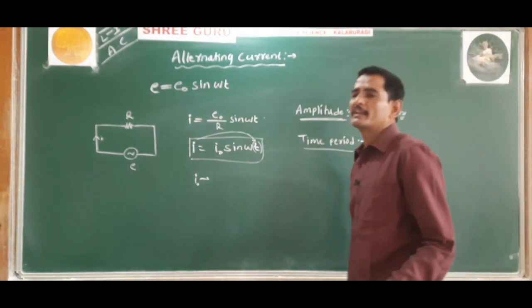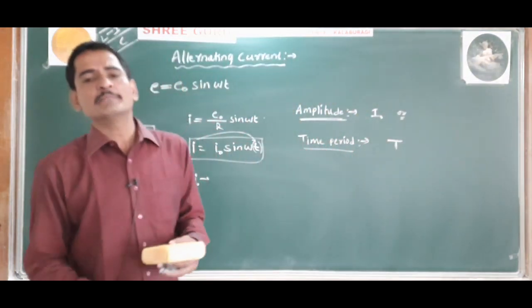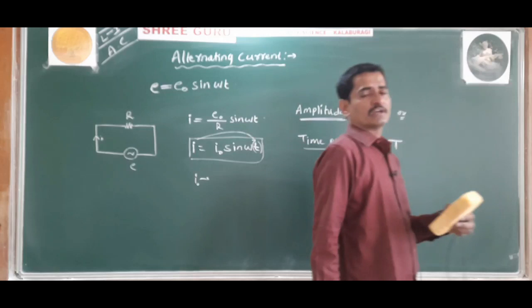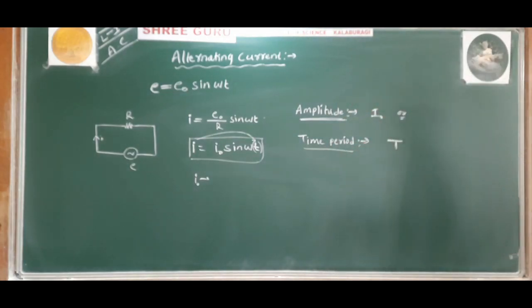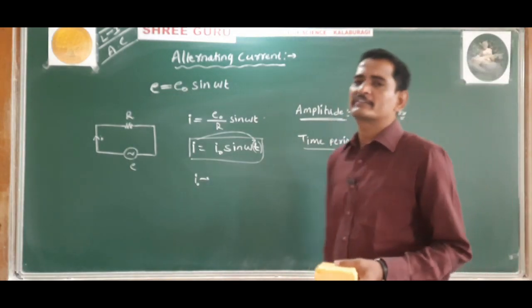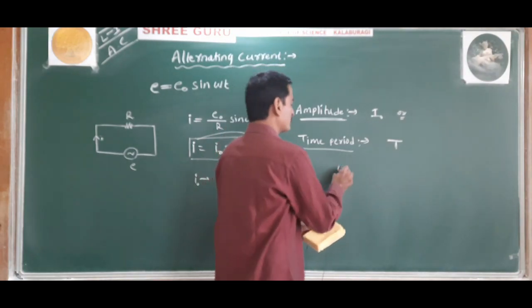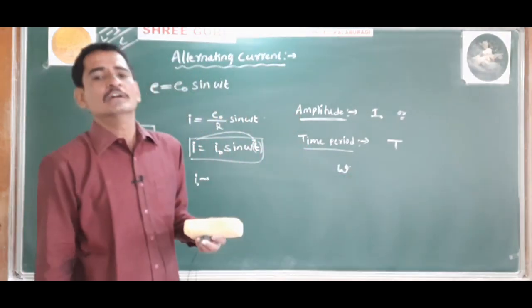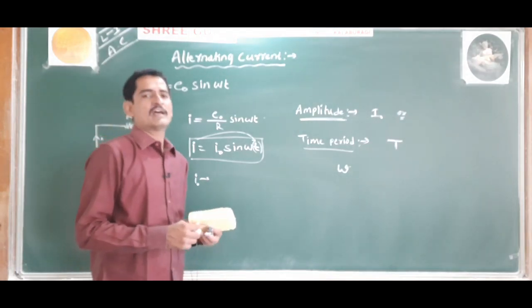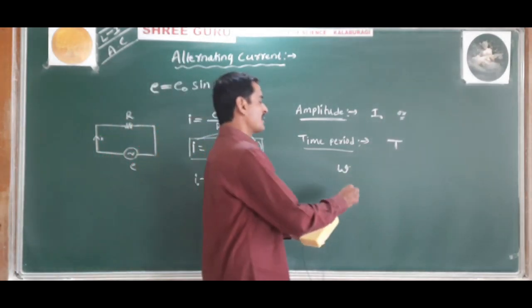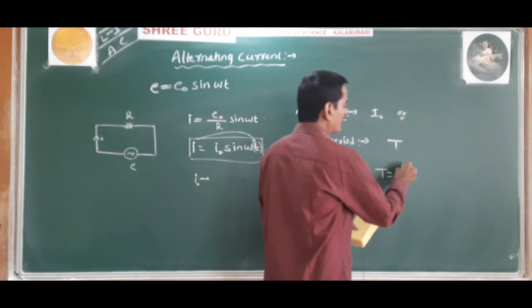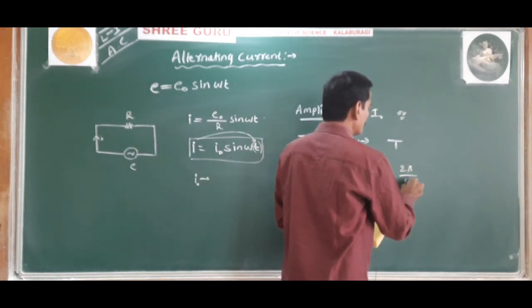Since the angular velocity of the coil was omega, the time period over a complete cycle is given by 2 pi divided by omega.